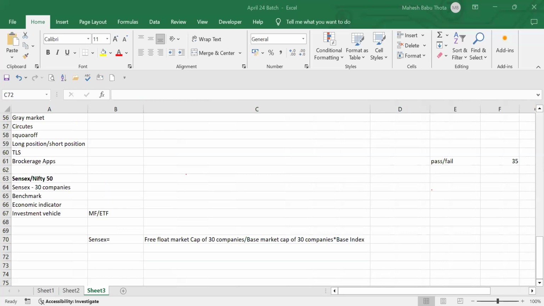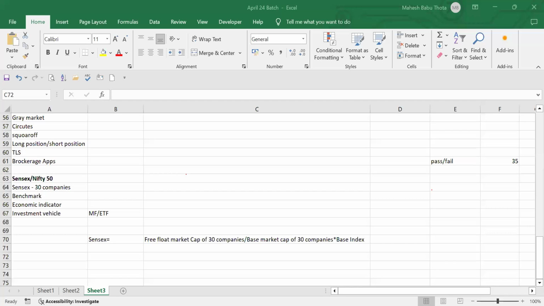Similarly, for every company there will be promoters' holding as well as public holding. There will be shares available for the public, and shares held by the promoter as well. Promoters are the key managerial persons, or maybe the founders and CEOs who will have some holdings. That is called promoters' holding. As owners, they hold their shares in their pocket, and the remaining are issued to the public. So whatever shares are available for the public, that is called free float market capitalization: the value of shares available for public trading.